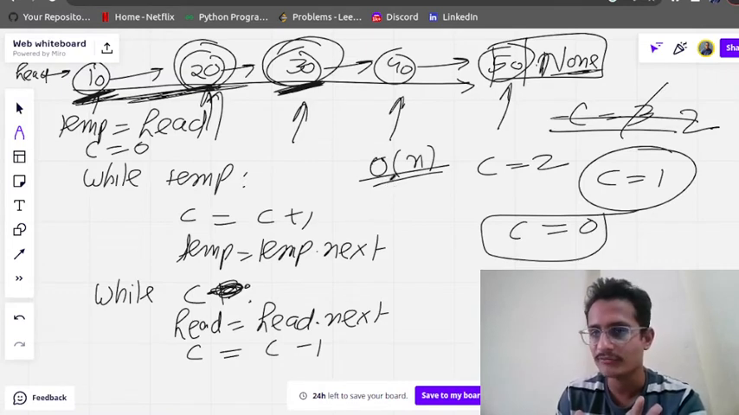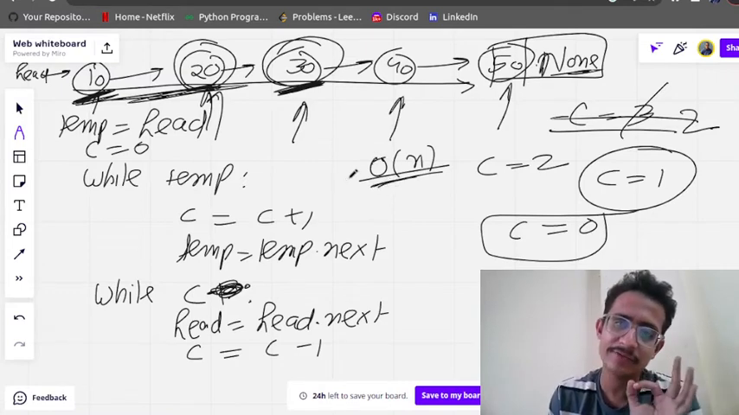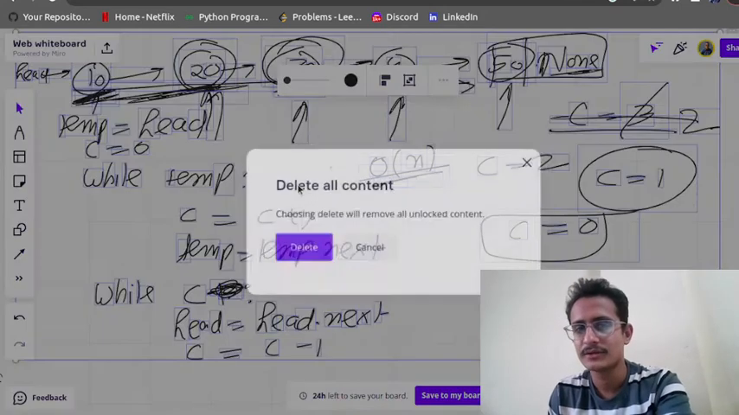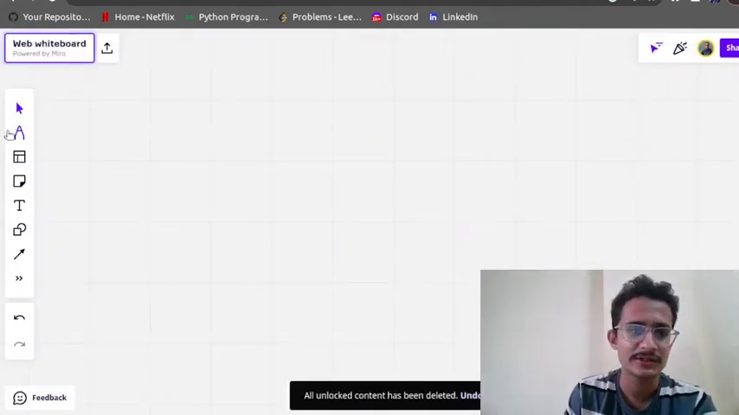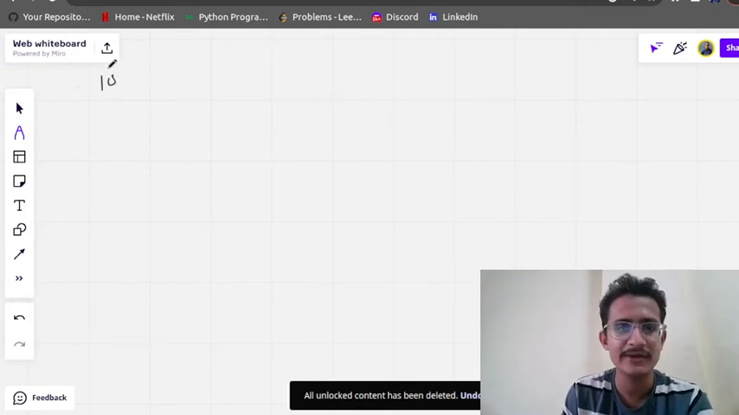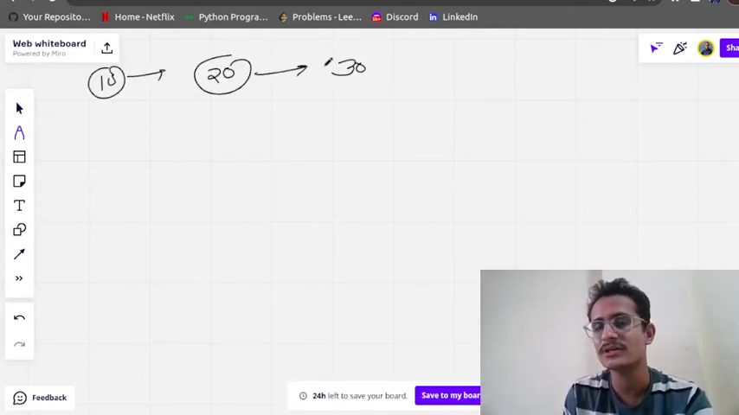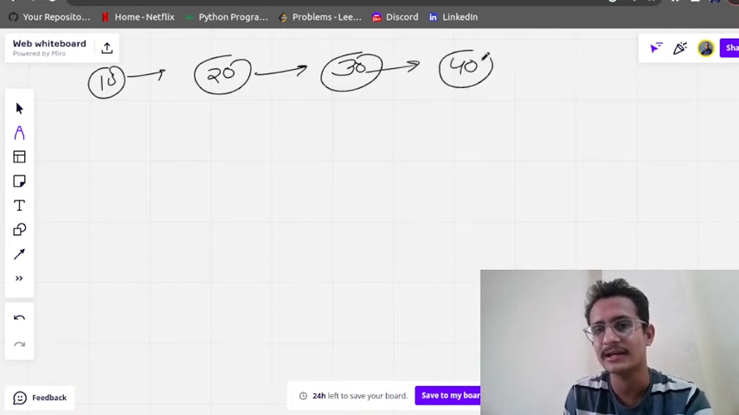Order of n. If the interviewer says to optimize this approach, how are you going to do this? The question is the same. He will say try to solve it in less time, because you have traversed the entire linked list.